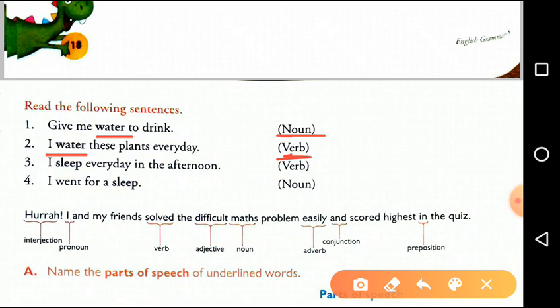Like this way, question number 3, I sleep every day in the afternoon. Here sleep is used as a verb, whereas in I went for a sleep, here it is used as a noun. So you can see sometimes the same words can be used in different contexts as different parts of speech.